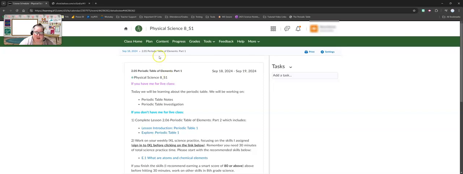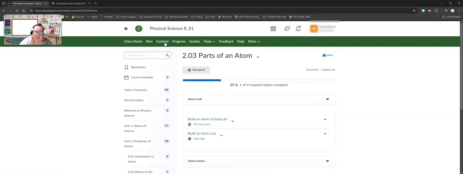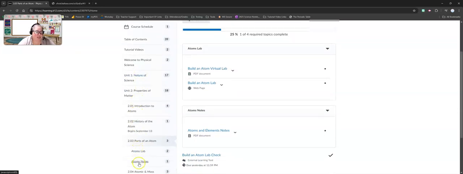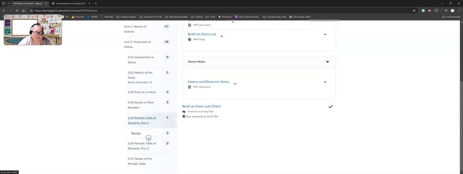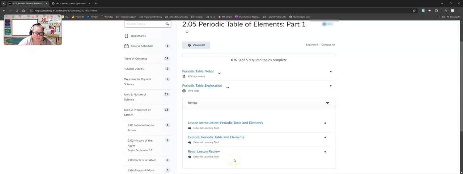The next thing we're going to look at is content. Content is going to be kind of like your textbook, your science resources, everything. You have a content area for every single class where teachers will post everything you need, and you have access to it the entire time. We've been through Unit 1. Currently we're in Unit 2. We just did this lesson for today. But the one thing I really want to draw your attention to is this particular lesson here for tutorial videos.